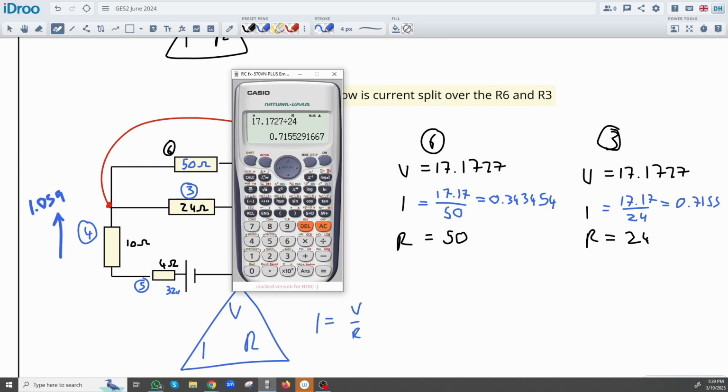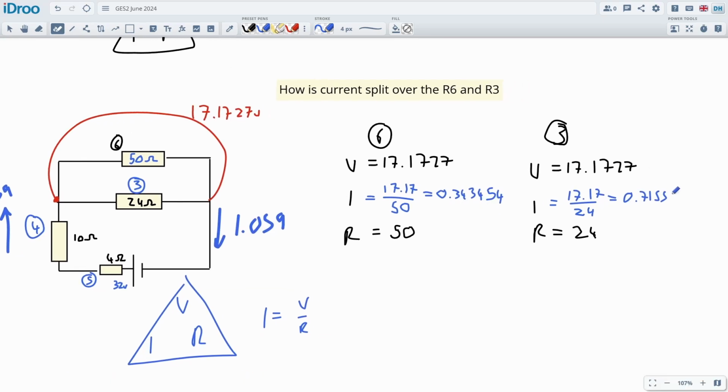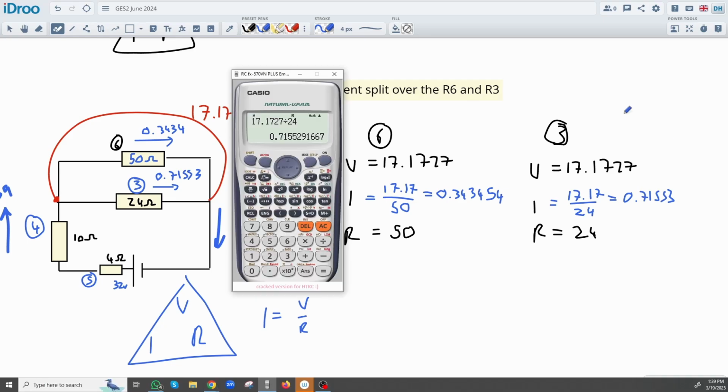Okay. Let's get one more digit. We'll call it a 3. So now, going through this section, we got 0.3434 amps. Going through the bottom section, we got 0.7155 amps. And these two amperages should add up to be the total amperage once they recombine at that intersection right there.